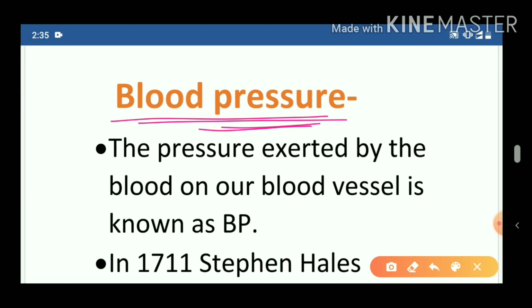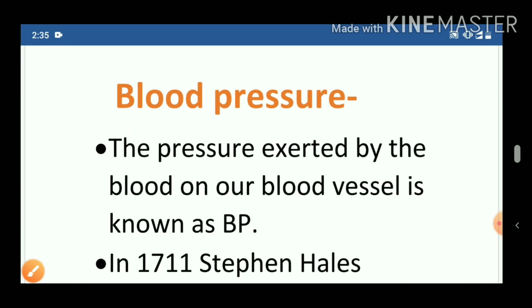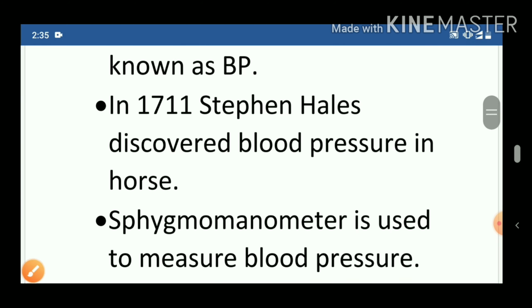Our next topic is blood pressure. As the name suggests, the pressure exerted by the blood on our blood vessels is known as BP. Now, who first measured the BP?